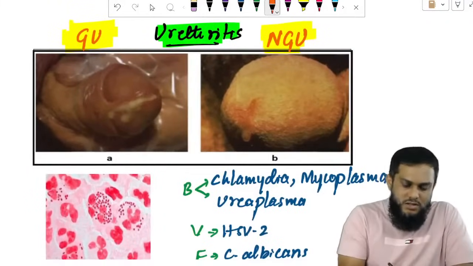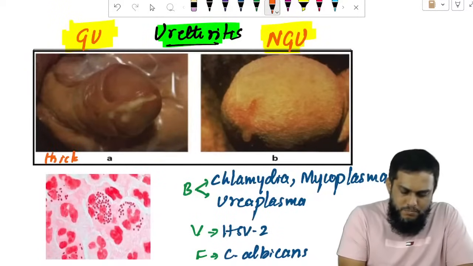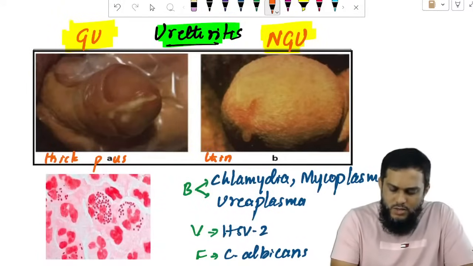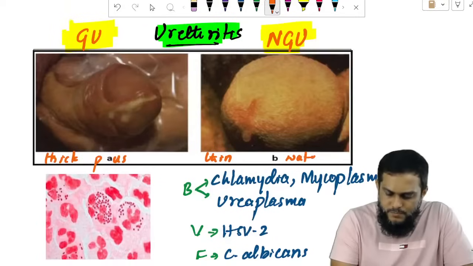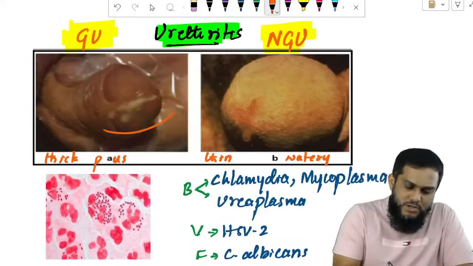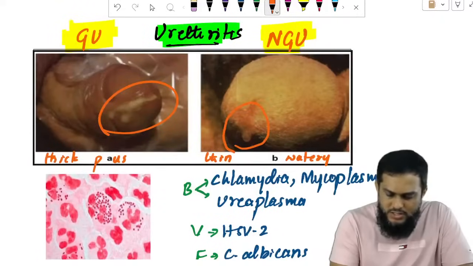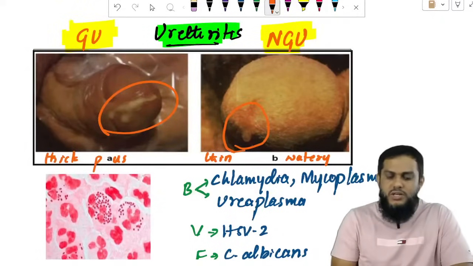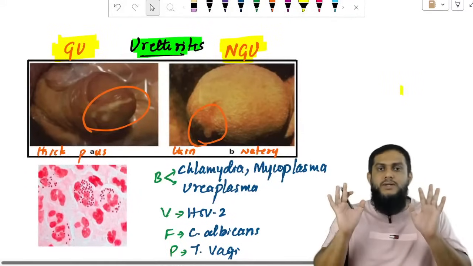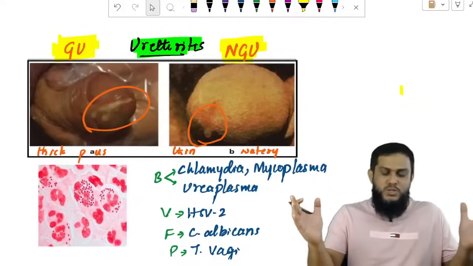The discharge is thick, pus-like, or thin, water-like. If the discharge is thick pus-like, like you see in the first image, then it is gonococcal. And if you see thin water-like discharge, then it is non-gonococcal. Very simple. If I see urethral discharge, urethritis, thick pus-like, gonococcal urethritis; thin water-like, non-gonococcal urethritis.